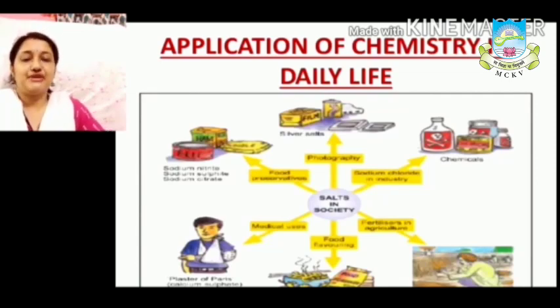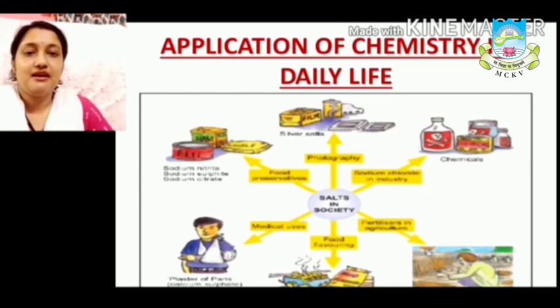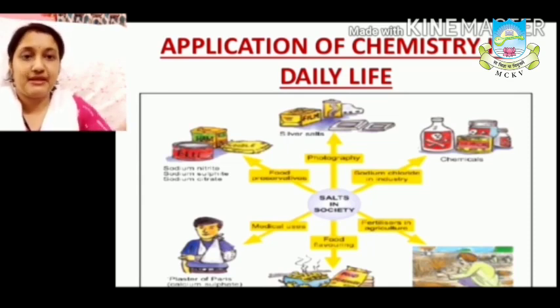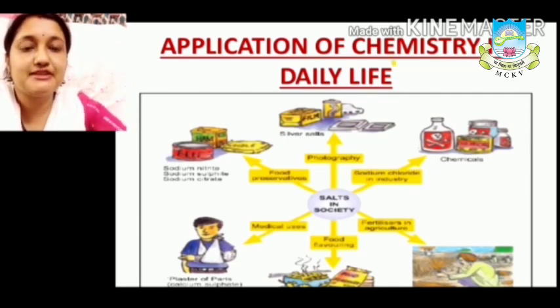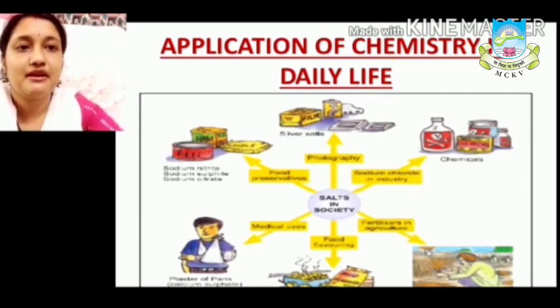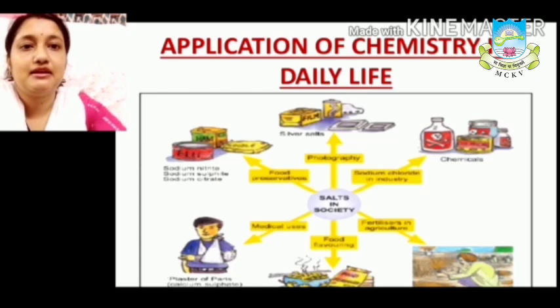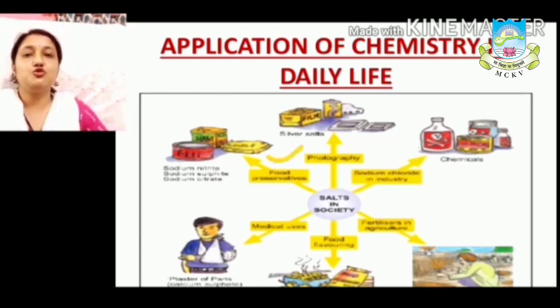Application of chemistry in daily life. Now here we can see the chemistry is using in every field. Food preservation, if we want to preserve our food, there also we are using different kind of food preservation to preserve the food.